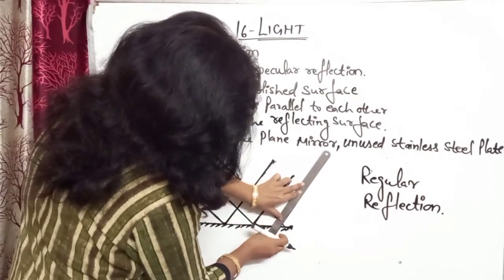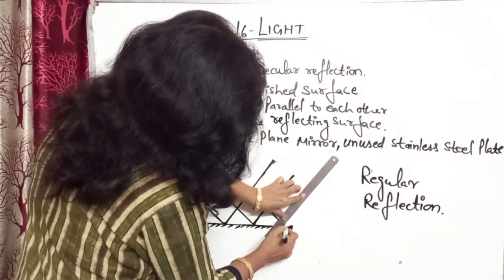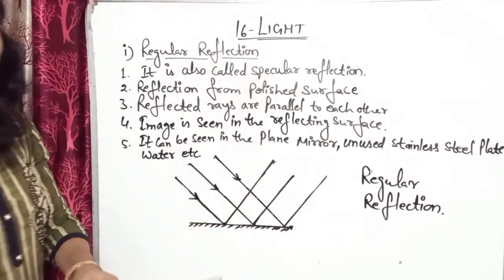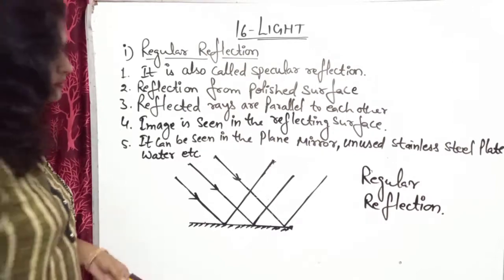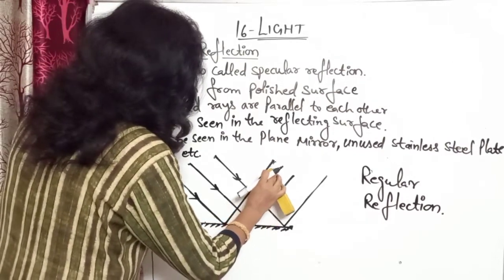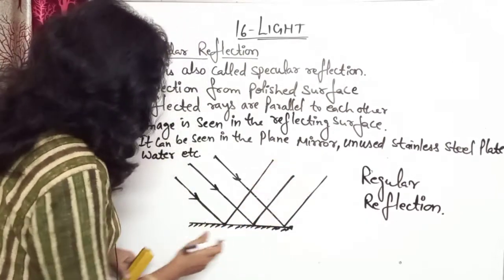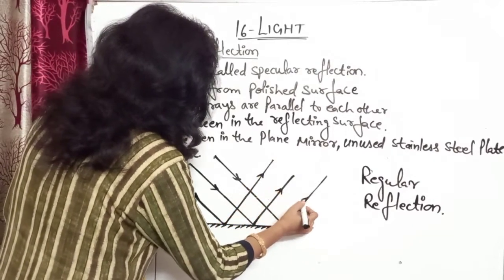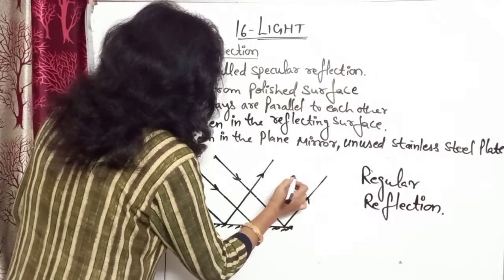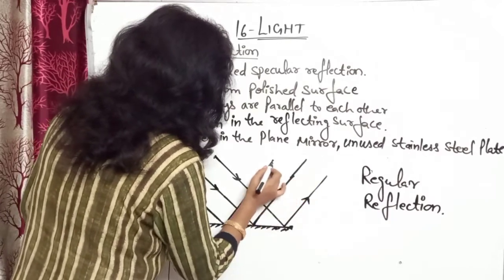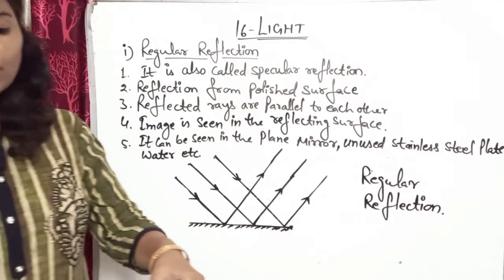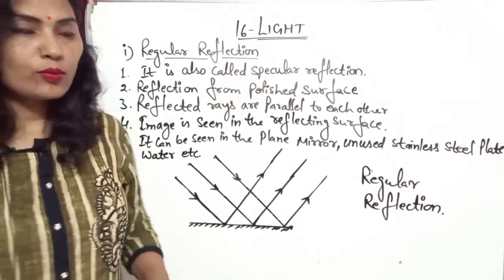They are moving like that. Okay, so these are the reflected rays which are moving parallelly. Got it? So this type of reflection is taking place.